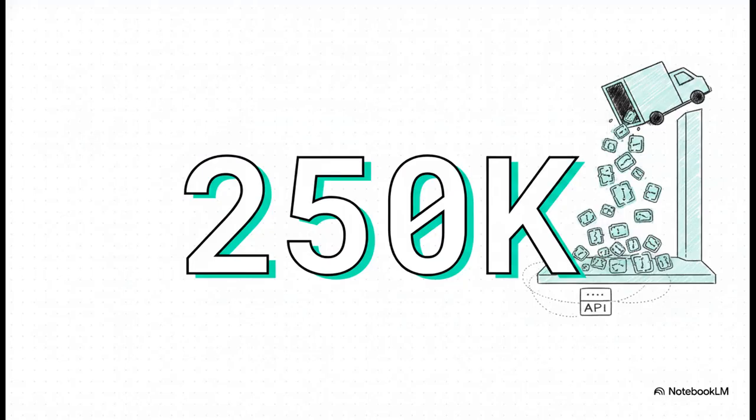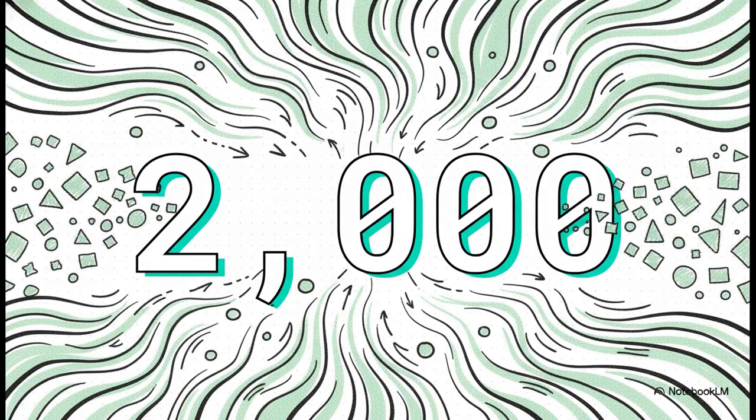Okay, Section 1, the fire and forget challenge. I want you to imagine a giant delivery truck pulling up and just dumping an unbelievable volume of JSON messages right onto your digital front porch. We are talking 250,000 individual messages hitting your API at blinding speed. And it gets heavier, because inside every single one of those individual messages, you have exactly 2,000 account records packed in. If you do the math on that, it's a completely colossal amount of data flooding into your organization all at the exact same time.